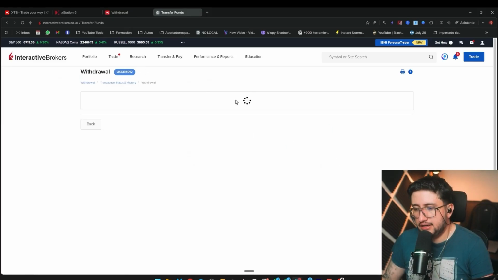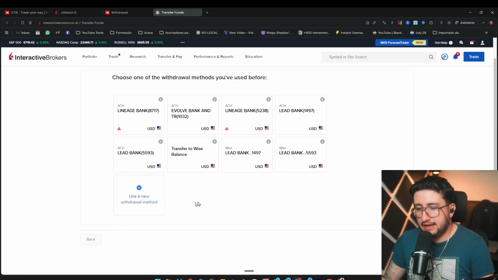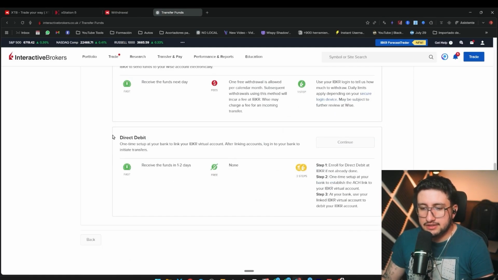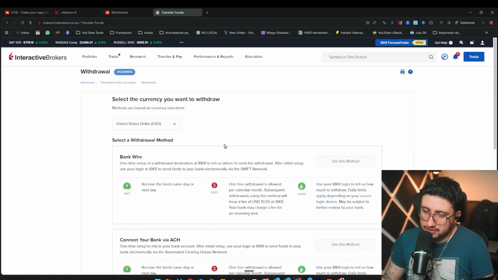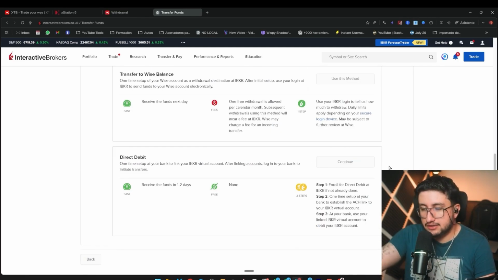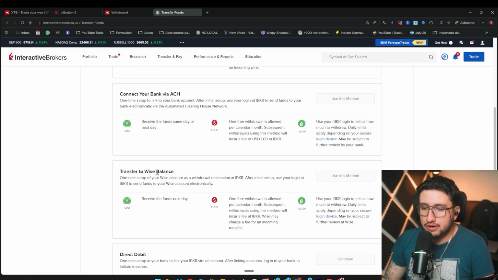Let's click withdraw here and see that when withdrawing, I'll add a new method so we can take a look. Basically, the withdrawal methods are the same as the deposit methods. For example, on Interactive Brokers, the only difference is that we won't be able to withdraw in crypto. We can deposit crypto, but we can't withdraw it yet. Soon you can, like withdrawing to Wise.